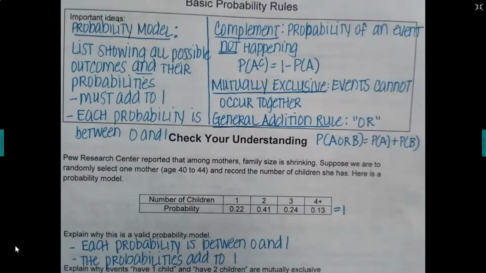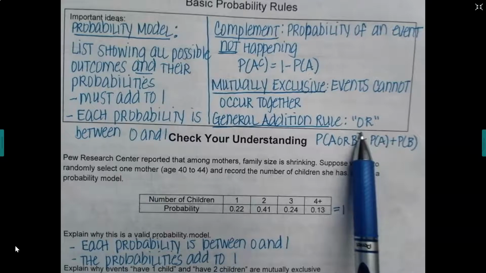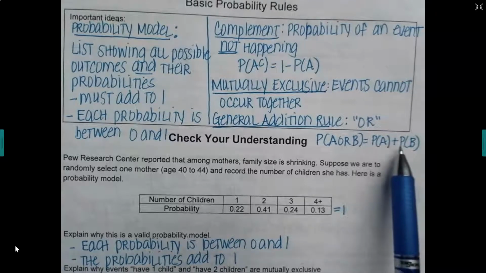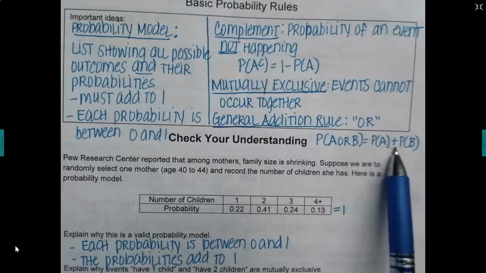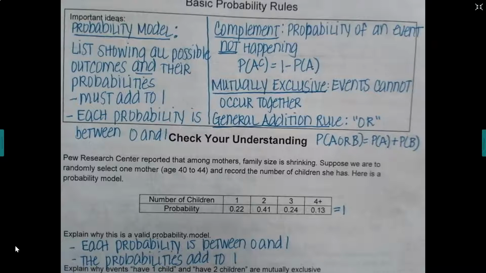And then we also have the general addition rule for mutually exclusive events. We talked about the word or. It's an inclusive or. It's not a choice between two things, it's the joining of two things. Therefore, it uses addition when you want to find out the probability of an or event, because you're joining the two things together.